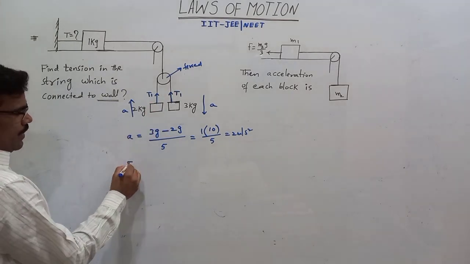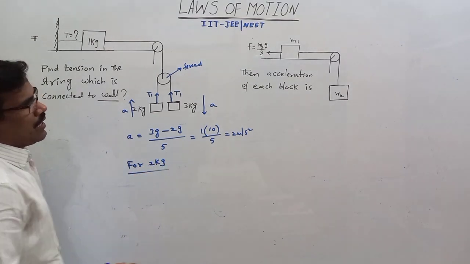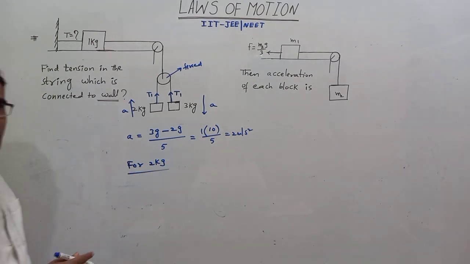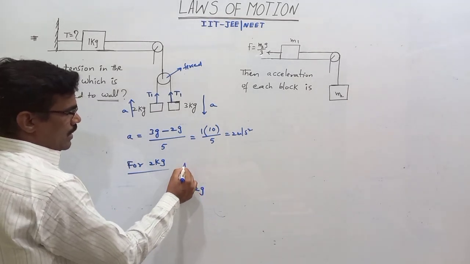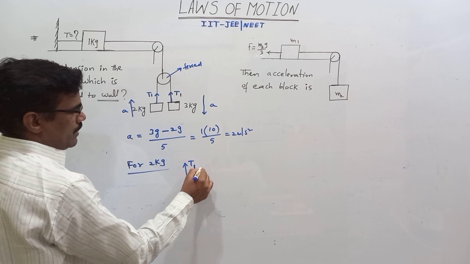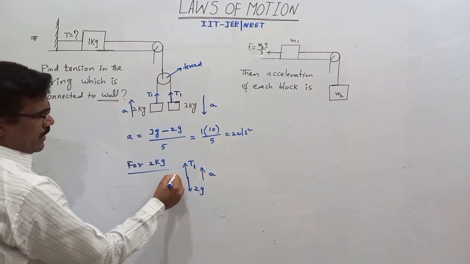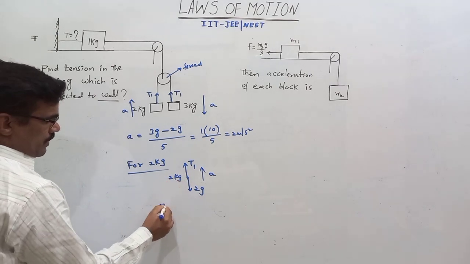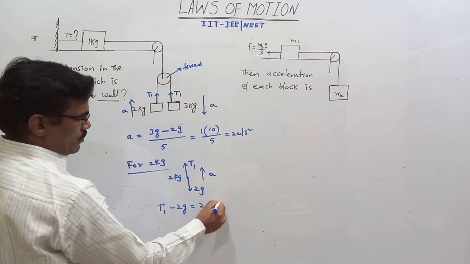Free body diagram for the 2 kg block. On 2 kg, what forces are acting? One is its weight, 2g down. Another is T1, but it is moving upward with acceleration. Net force on 2 kg is T1 minus 2g equals 2 into a, which is 2.